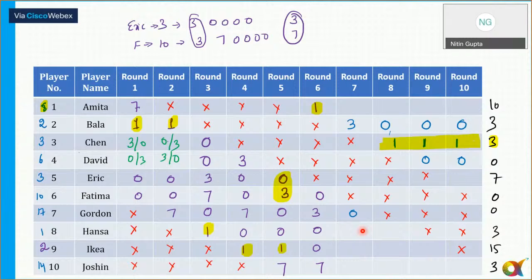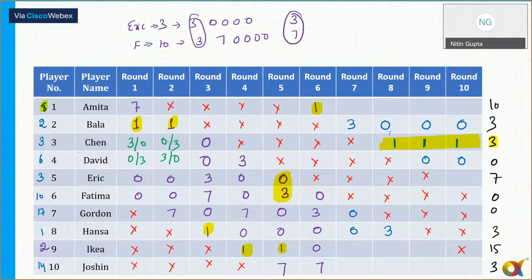Hansa can't get 3 in round 1, and with the combination of 1 also, we can't make 3. So you can write down Hansa is getting 7 and 8. And that's it. So for Hansa, it is also clear.